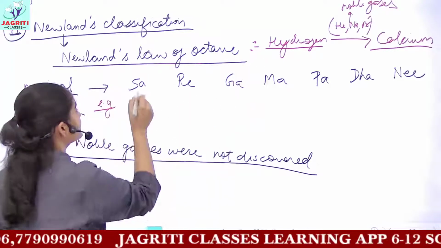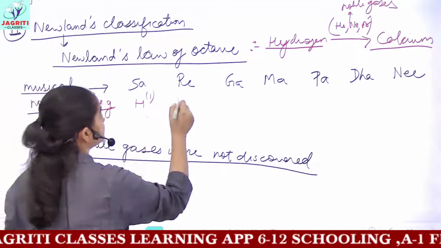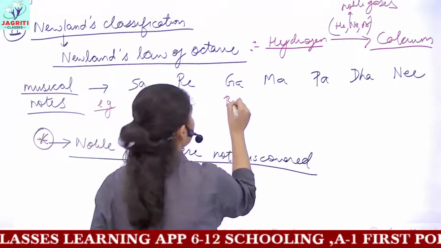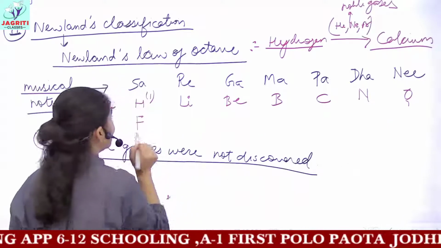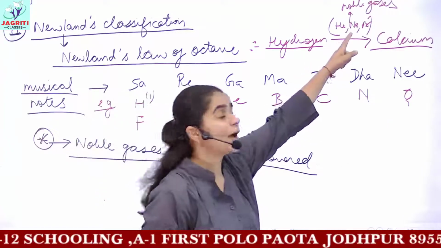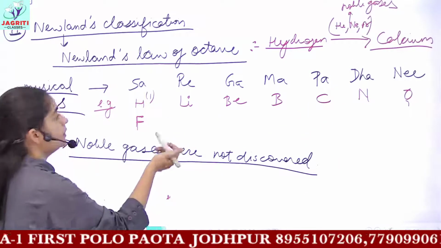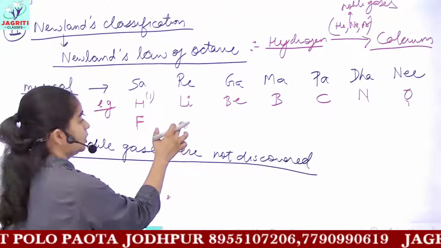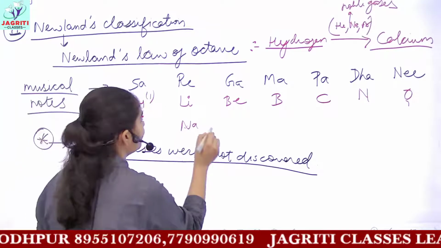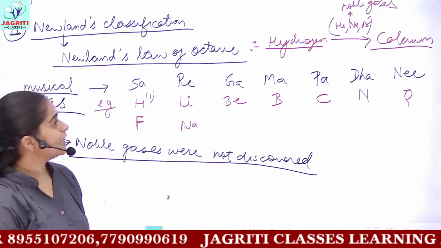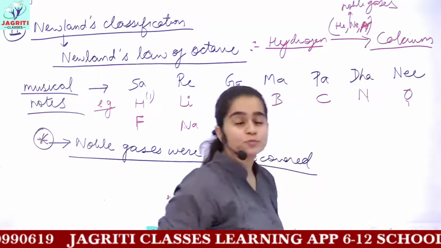So the first element was hydrogen, then helium. You know, hydrogen has atomic number 1. Helium wasn't included because it was not discovered. Then you had lithium, beryllium, boron, carbon, nitrogen, oxygen, fluorine. Remember, then at the 10th atomic number you have neon. So neon was also not discovered, and it was not put in classification. Then you have sodium, and likewise you can write all the elements till calcium, omitting these noble gases. This is the symbol for argon, capital A and small r.